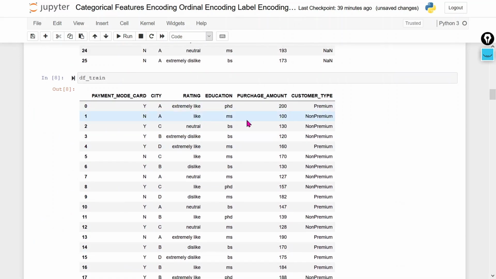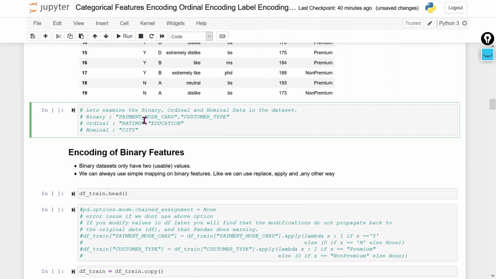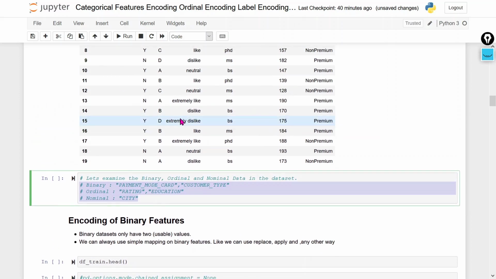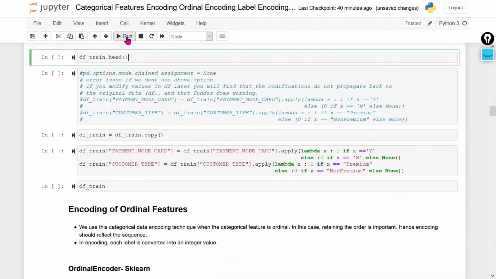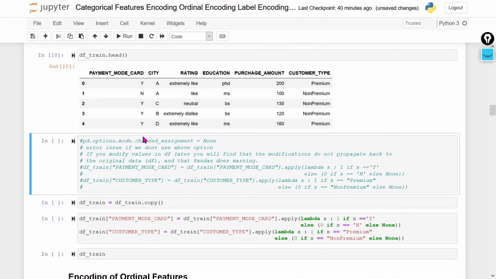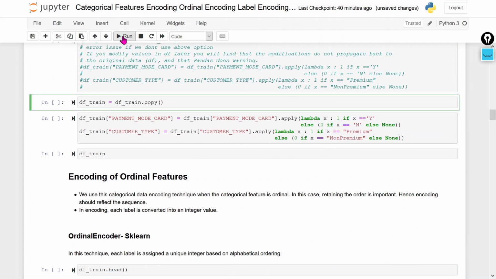So we are going to convert these categorical variables. Here I have mentioned the binary, ordinal and nominal features we have in our data set. And here I am going to convert the binary features into numbers. How can we do that? First I am going to display the data set. Here I am creating one copy of the training data set.